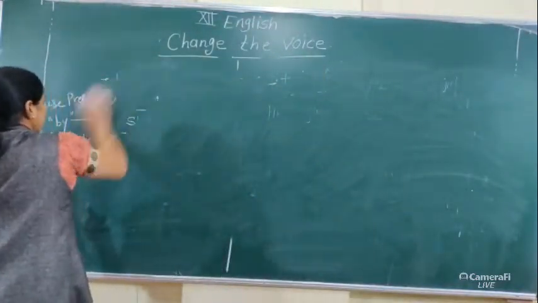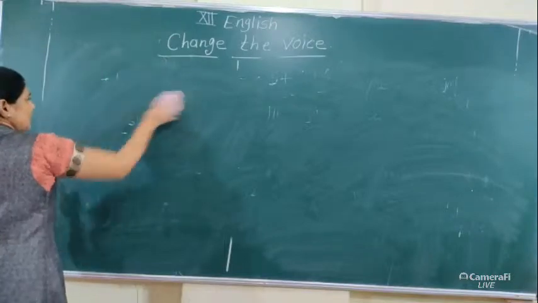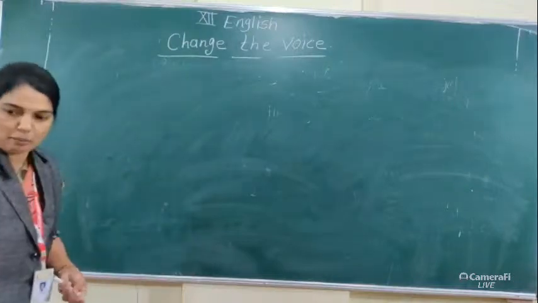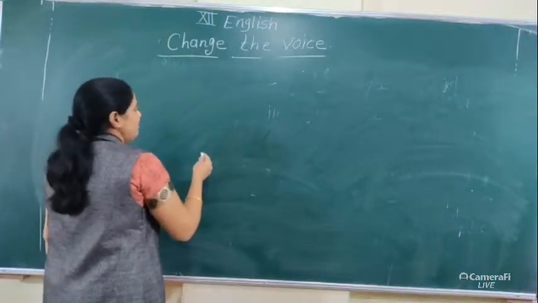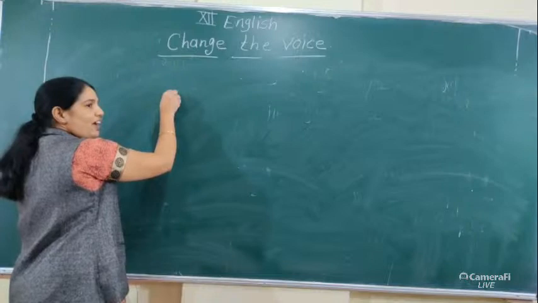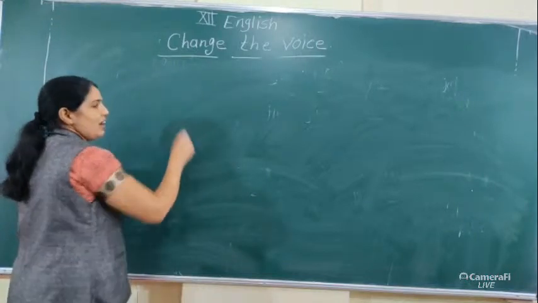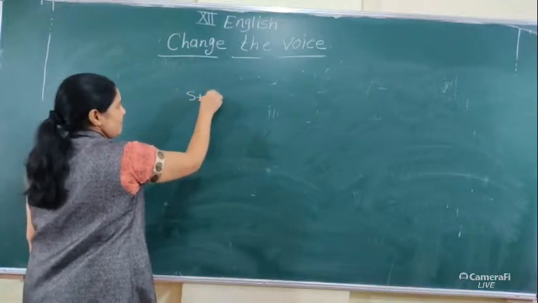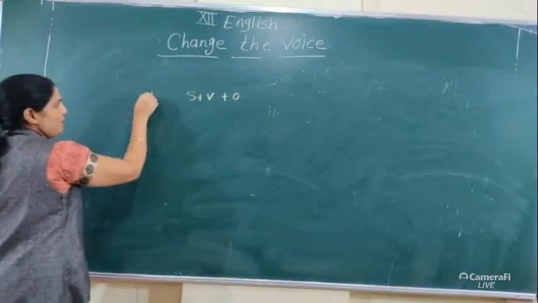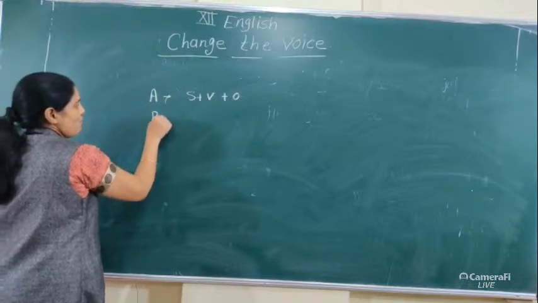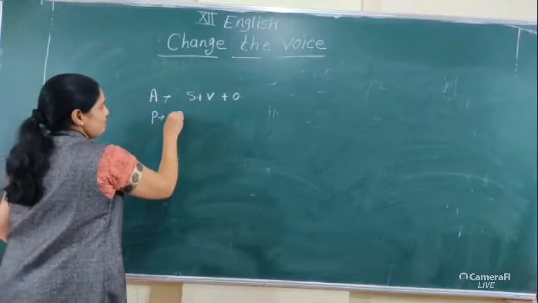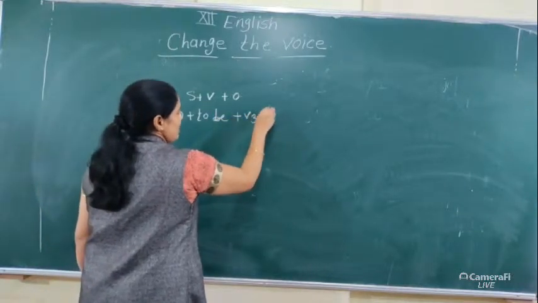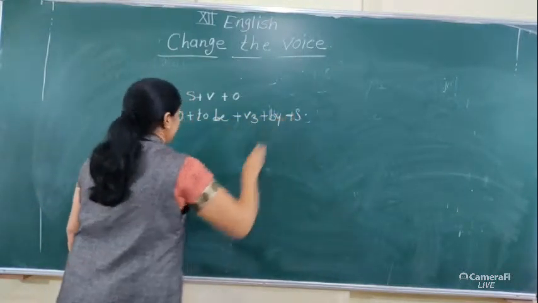But before discussing this topic, generally, how can you find out whether a sentence has active or passive voice? The structure is subject, verb and object. It's the structure of active voice. And passive voice is object plus to be plus V3 plus by plus subject.